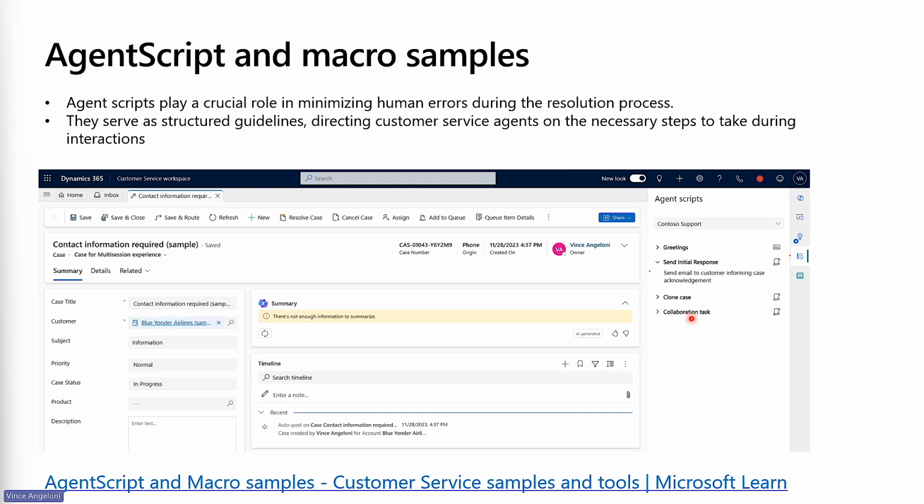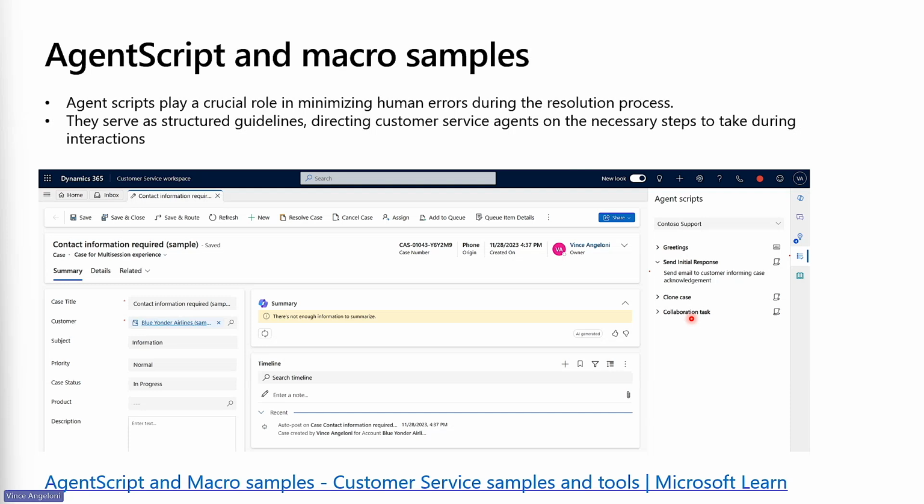You can find all the links to this document in the article, and this document explains how to work with Customer Service Workspace and Agent Script and Macro. Alongside this document, we created the solution to provide you a ready-to-use sample without starting the implementation from zero, from scratch.